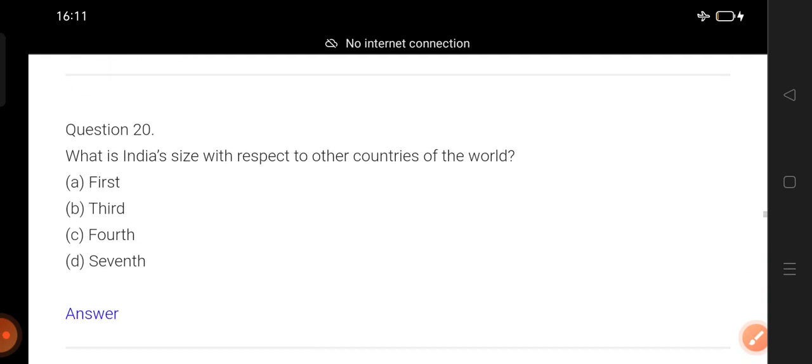So next, number 20. What is India's size with respect to other countries of the world? That means size of India. We have already discussed the same type of question earlier too. So you already know the answer. So 1, 2, 3, disclose the answer.